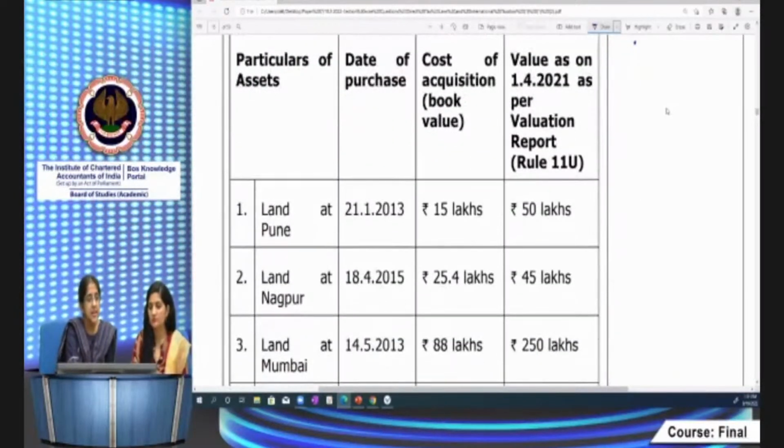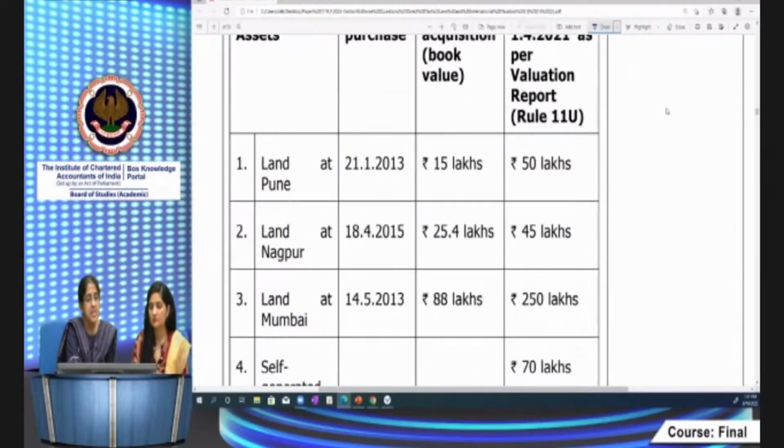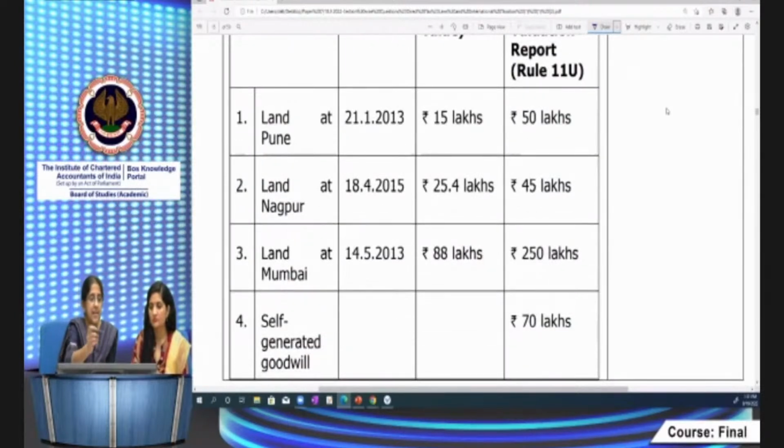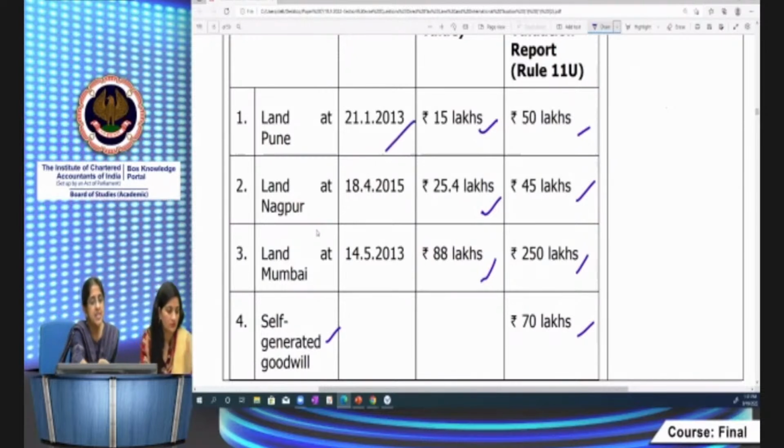So they've given the details of capital assets. Basically, the capital assets are land at Pune, Nagpur, Mumbai, and self-generated goodwill. Now, when it's doing the valuation for the first time, this is the original cost, which is recorded in the books of accounts, and this is the valuation. As per the valuation report, we can see that all lands are long-term capital assets because they have been held for more than 2 years. It's been purchased in 13, 15, and 30, so it's held for more than 2 years. It's a long-term capital asset.